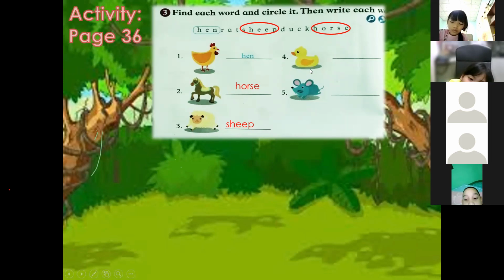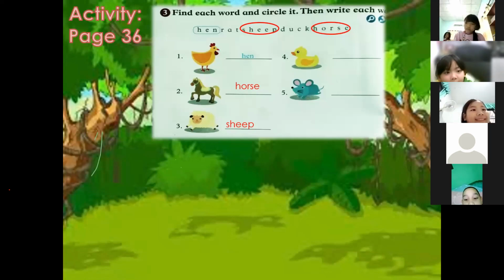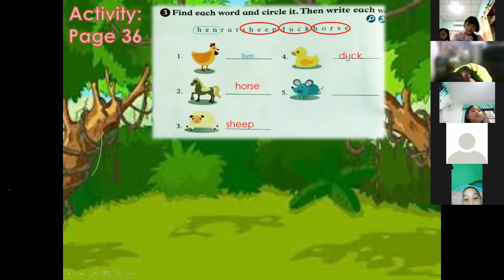Okay, next, number 4. What animal is this? Duck. Very good. How do you spell duck? D-U-C-K. Duck. Very good. D-U-C-K, duck. So encircle and write it on the blank.